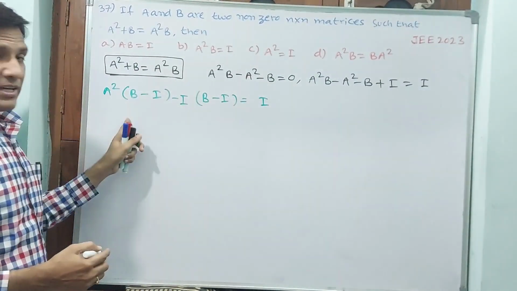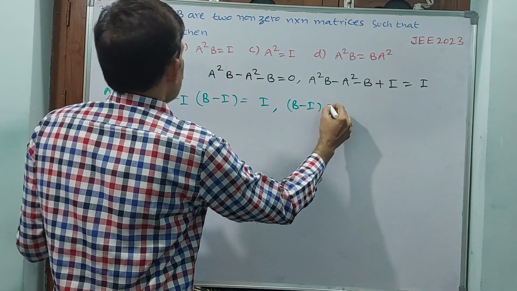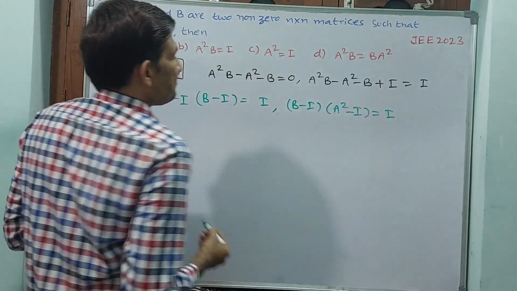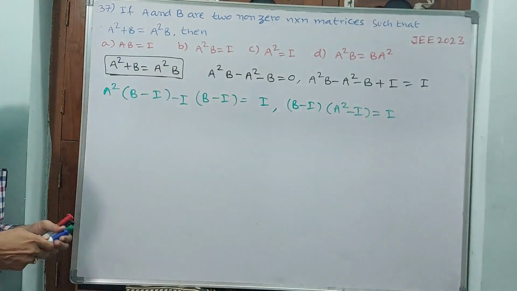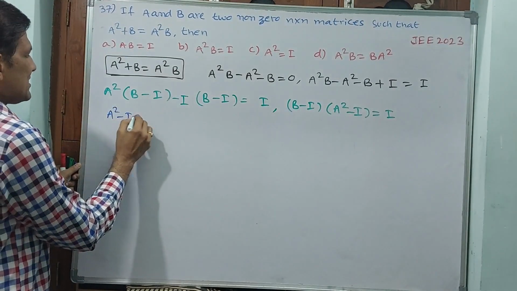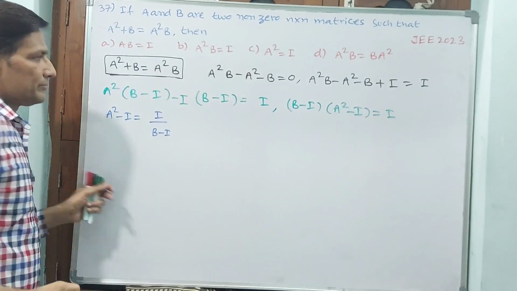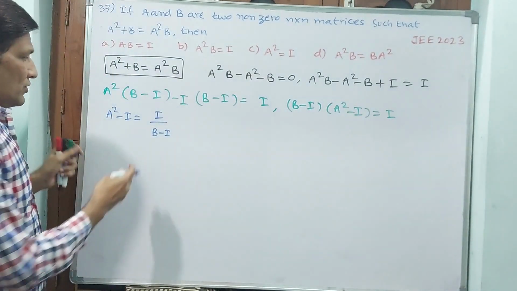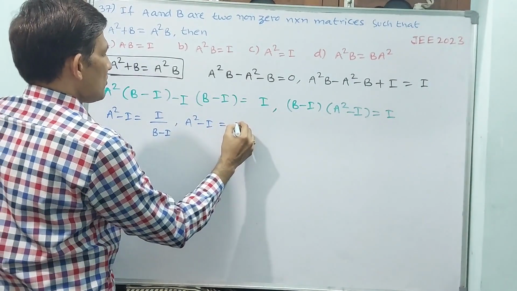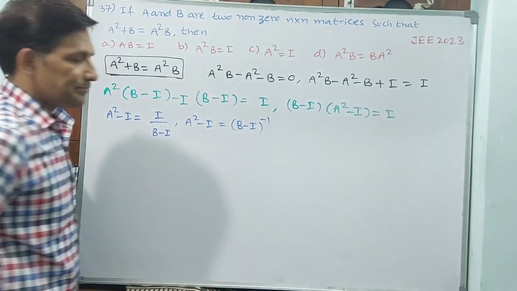Then you see B minus I you can take common again. If I take B minus I common, then A square minus I is equal to I. Now A square minus I is equal to I by B minus I. If I want to bring this to the numerator, A square minus I is equal to I into B minus I whole inverse.